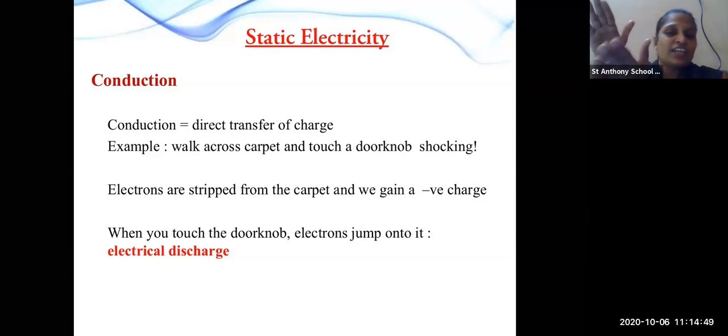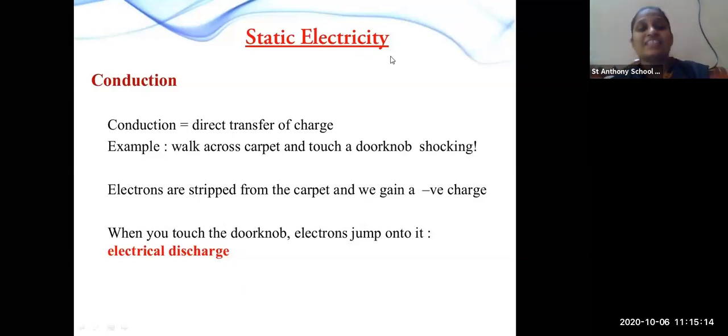Positive and negative attract, so it tries to pull. When you touch the doorknob, the electrons jump out, and you feel a shock.